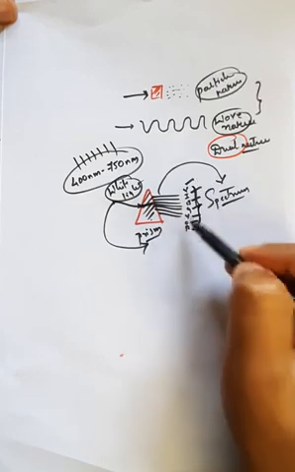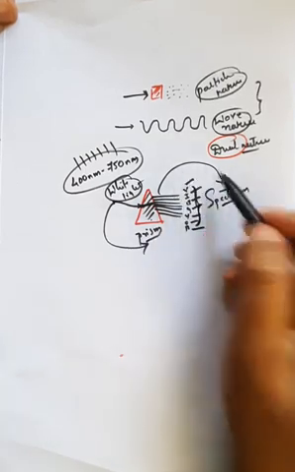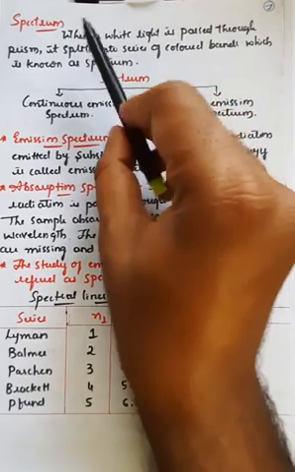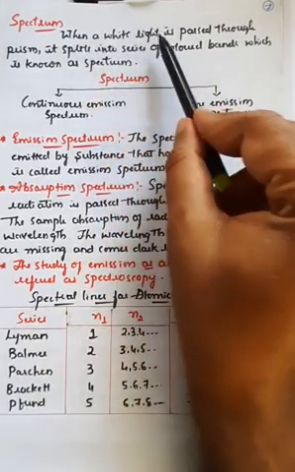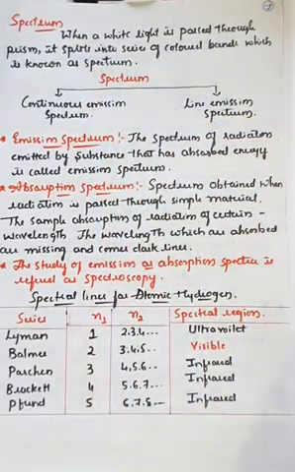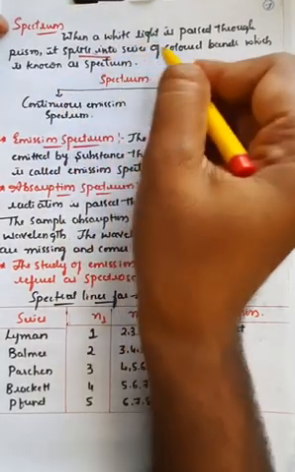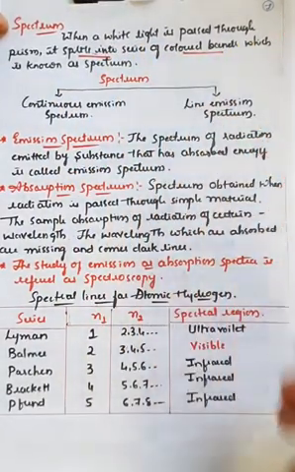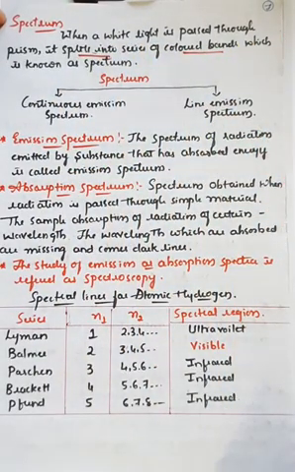Generally we call it VIBGYOR. And this is the definition I have written here: whenever white light is passed through a prism, it splits into a series of colored bands, which are generally known as spectrum.